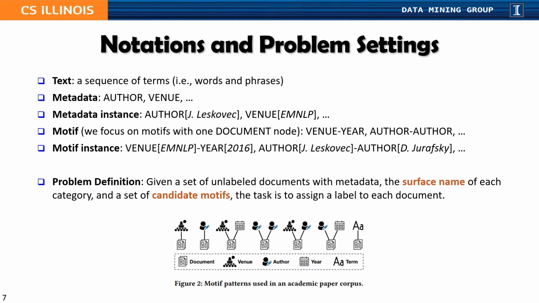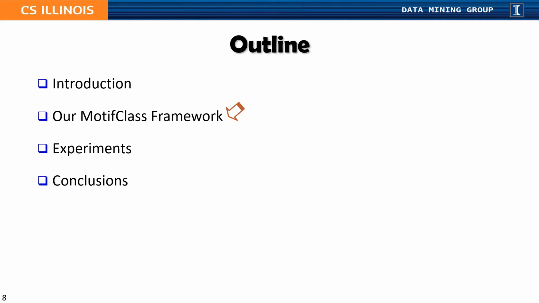And the formal definition of our task is that given a set of unlabeled documents with metadata, the surface name of each category, and a set of candidate motif patterns given by users, we aim to assign a label to each document. To solve this task, I will then briefly introduce our MotifClass framework.